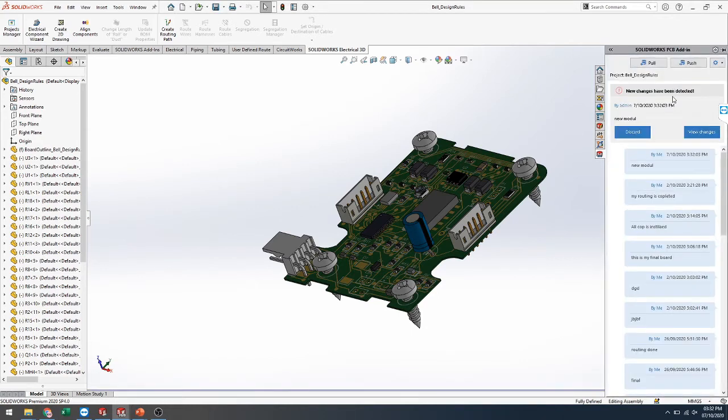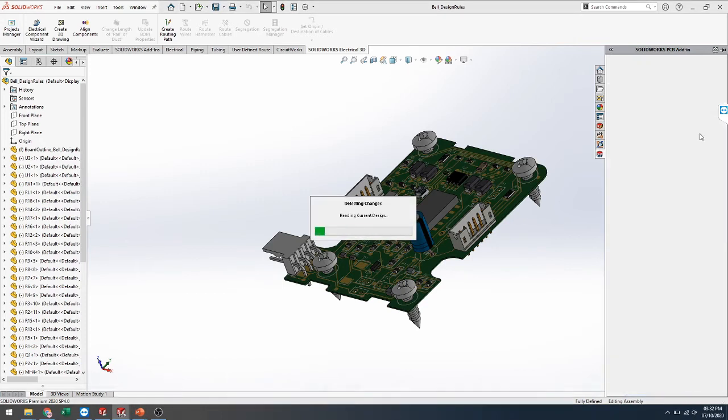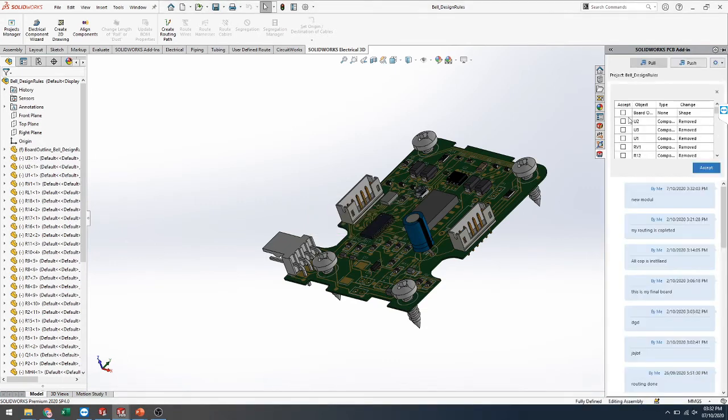The new changes have been detected, along with the admin, the time and date, and the name, and here we can review the changes we are getting from the PCB side. I'm selecting all the check boxes and accepting.